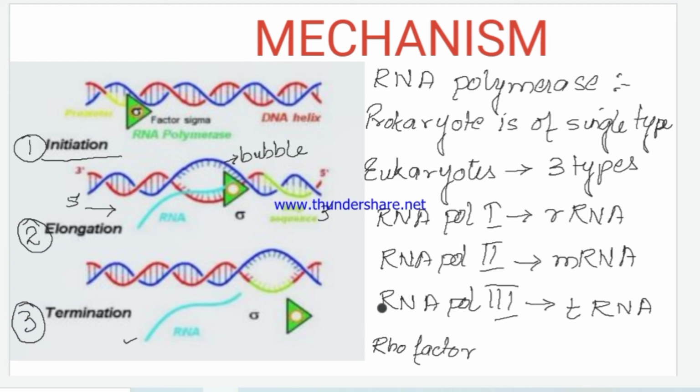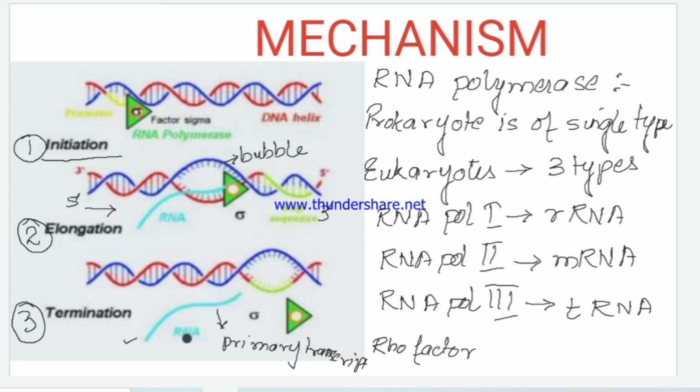Now, in prokaryotes, once the transcript is formed, it is functional. And this is known as the primary transcript. Normally this primary transcript is bigger than the functional RNA.